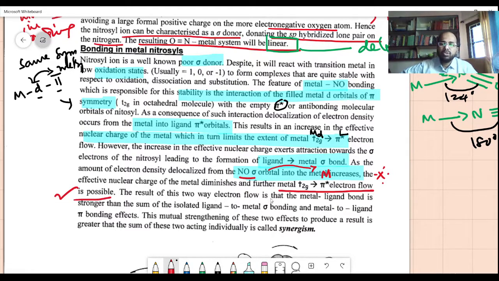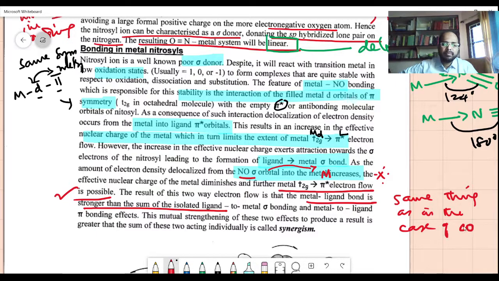The result of this two-way electron flow is that the metal ligand bond is stronger than the sum of the isolated ligand to metal sigma bonding and metal to ligand pi bonding, same as in the case of CO. Ligand to metal sigma bond, metal to ligand pi bond. We can say these are the two. With these two effects, back bonding or synergism is strong.